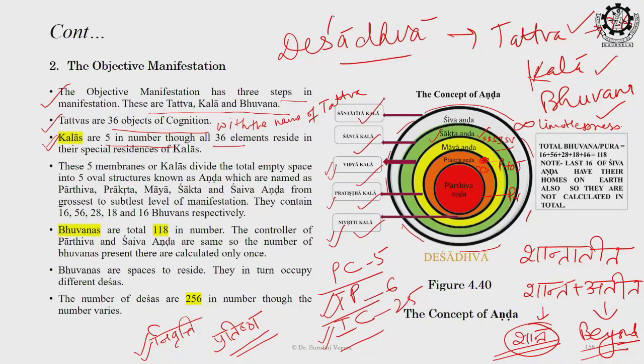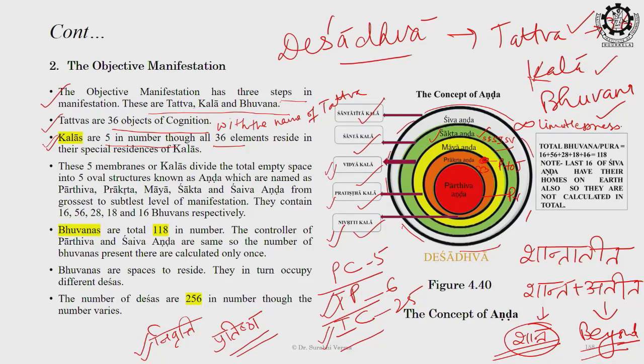So in the red zone, the Parthivand, which is actually the grossest possible aspect, is covered with the Nivritti Kala, and then the separation or segregation or demarcation between Prakritand and Mayand is known as Pratishtha.